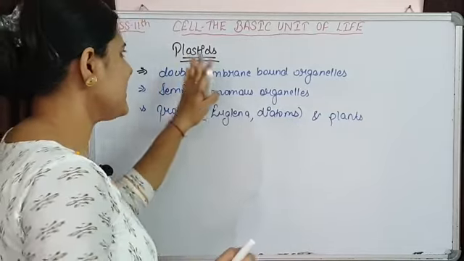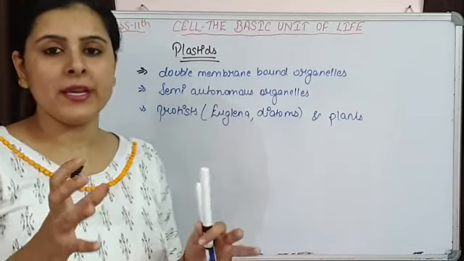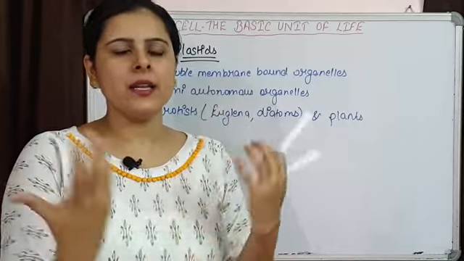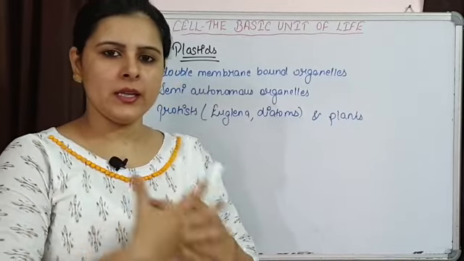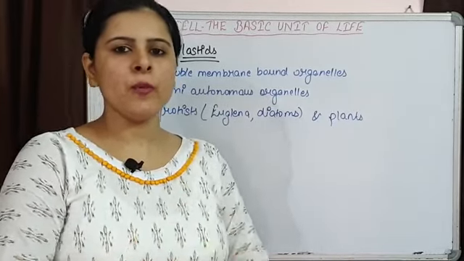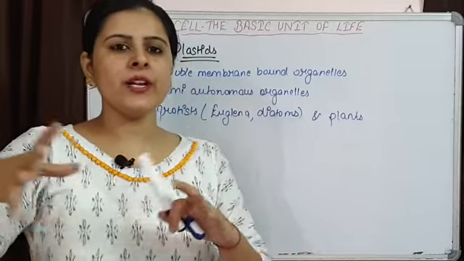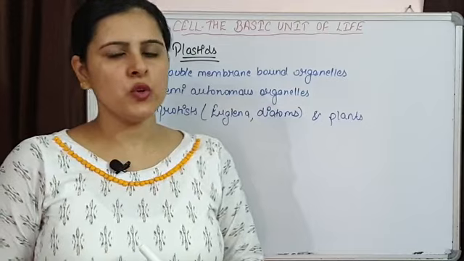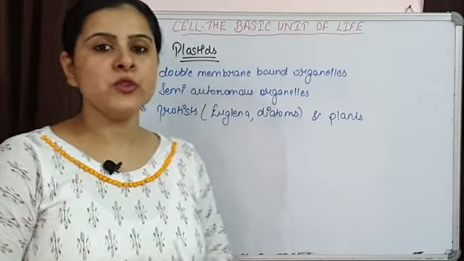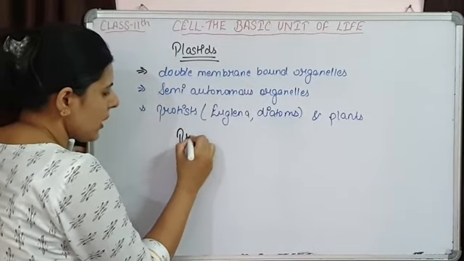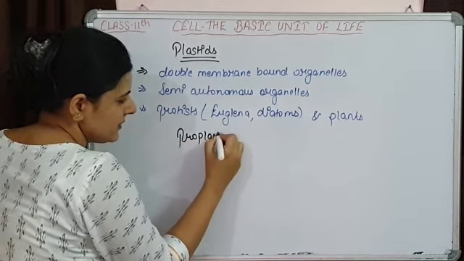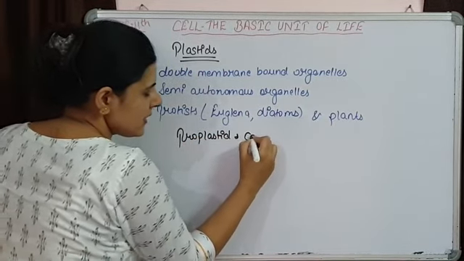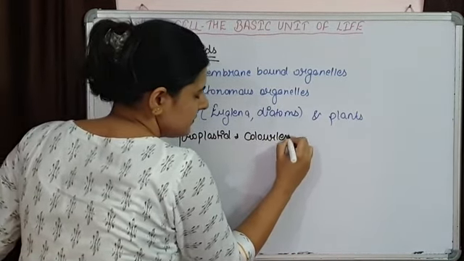Now, these plastids arise from a precursor, that is basically a colorless precursor. एक colorless precursor है, that is known as proplastid. वहाँ से different type of plastids arise होते हैं. So only one single type of plastid is not present. We are having three types of plastids that are going to arise from proplastid.